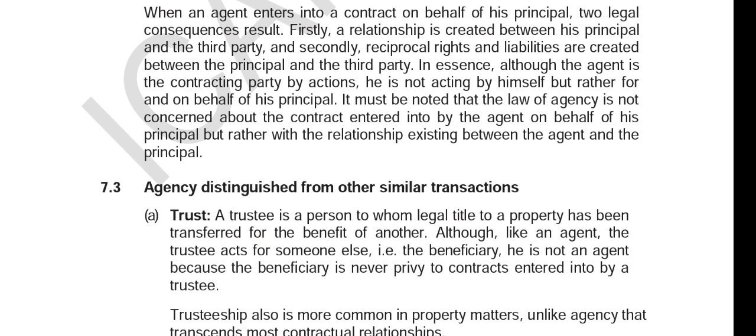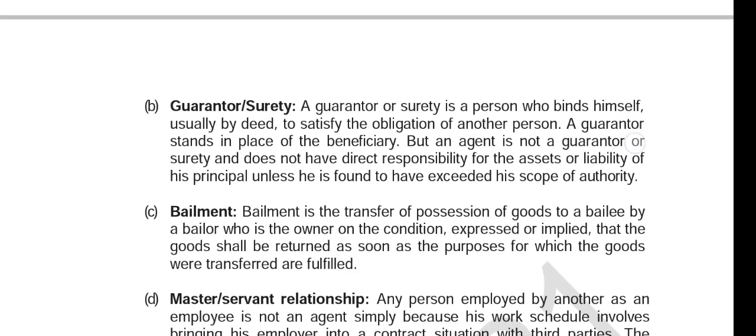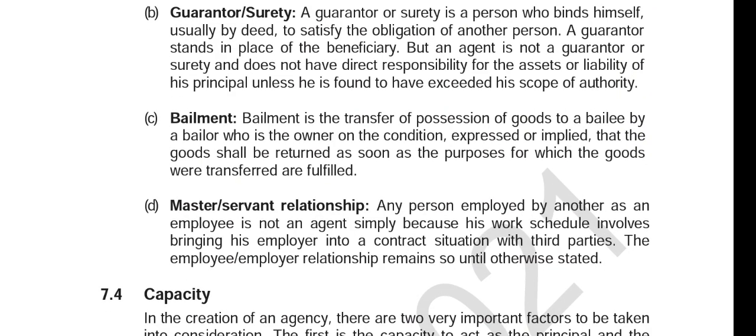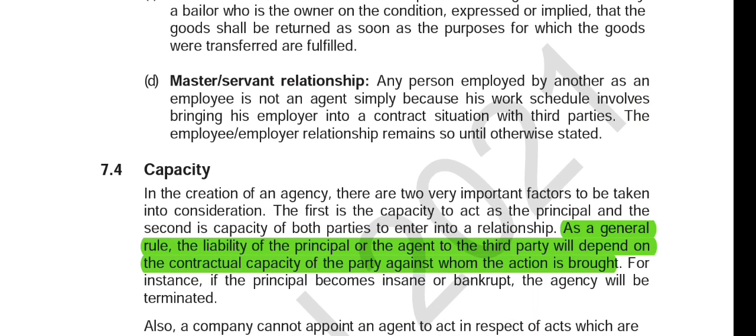So agency is quite different from trust. It is quite different from guarantor or surety. It's quite different from bailment, master or servant relationship. If you look at your study pack, you'll find reasons why. But now let's look at capacity to enter into an agency relationship. The first is the capacity to act as the principal, and the second is the capacity of both parties to enter into a relationship.